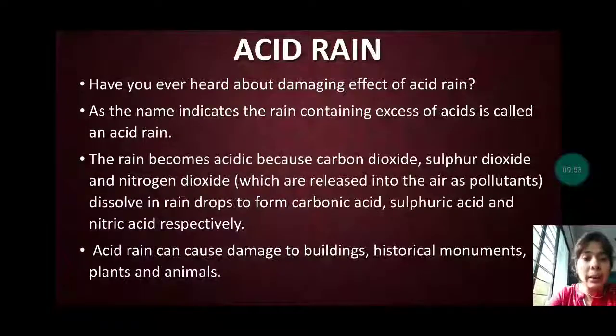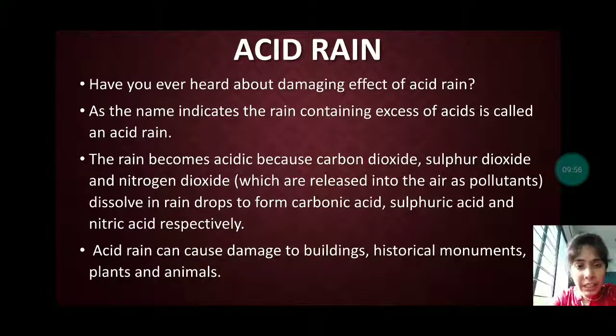Acid rain can cause damage to buildings, historical monuments, plants as well as animals.